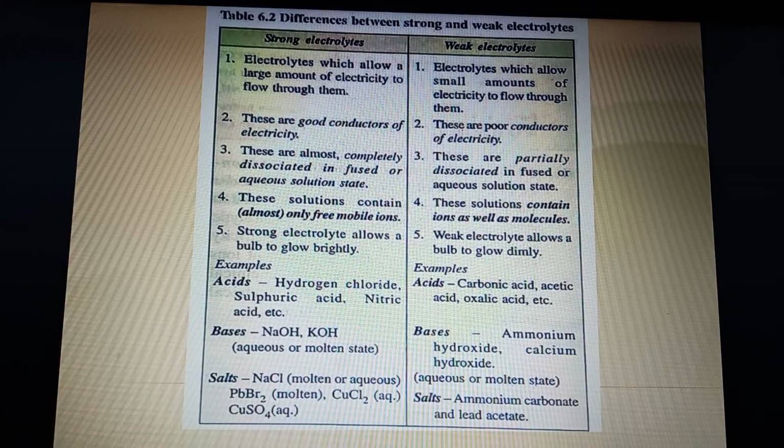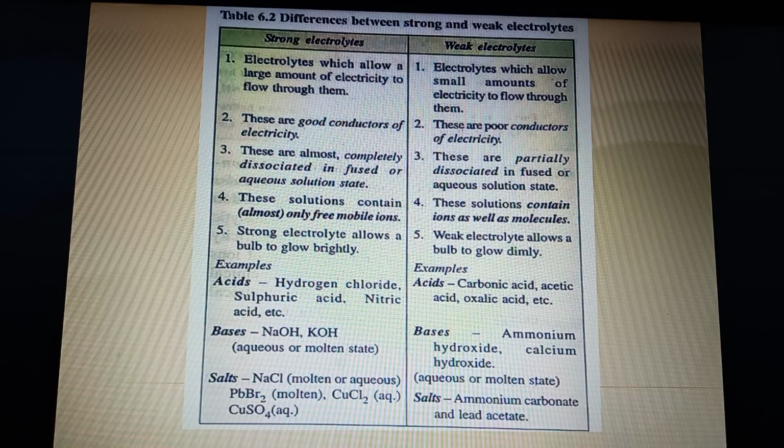Now, the second difference is that strong electrolytes are good conductors. Why? Because they allow a large amount of electricity to flow, and weak electrolytes are poor conductors because they allow a small amount of electricity to flow through them. Now, when electricity passes through them, strong electrolytes are completely dissociated in fused or aqueous solution state. But in the case of weak electrolytes, they are partially dissociated. So please underline the words completely dissociated and partially dissociated.